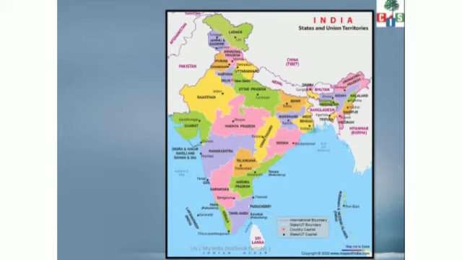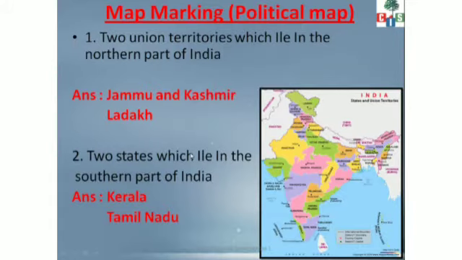Now children, we will go to the map work of this chapter. You can see on the same page where we have done the fill in the blanks, there is the map work. You can see the map marking. Can you see the political? You have to use the political map in that. जो मैप वर्क है उसमें हमको कौन सा मैप करना है? पॉलिटिकल मैप. We have seen what is a political map. जो लाइन वाला बाउंड्रीज वाला मैप होता है that is a political map. So you have to use the political map to mark this point.